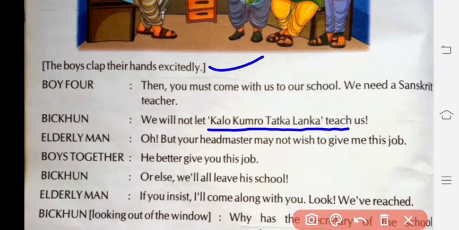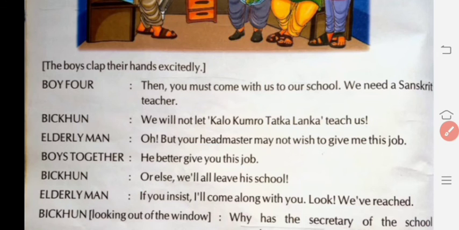The elderly man says here, "Oh, but the headmaster may not wish to give me this job." All the boys were ready to make him a teacher. But the elderly man says, "If I come with you and your headmaster or principal is not ready, then what will you do?" The boys said together, "He better give you the job, he must give you the job, we will request him. Or else, otherwise, we'll all leave the school." The elderly man says, "If you insist," saying this forcibly, "so I'll come with you."